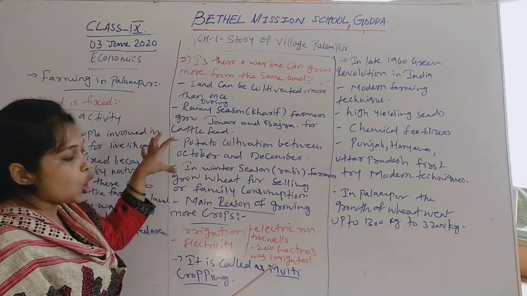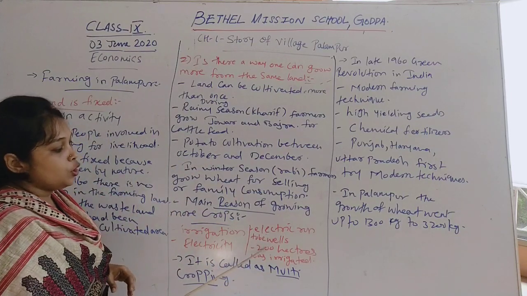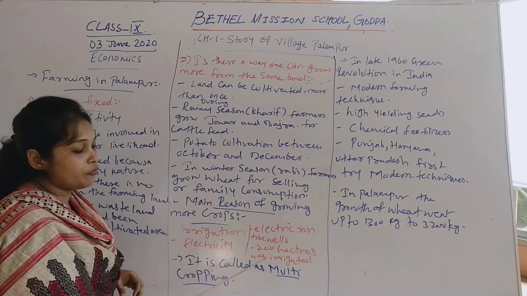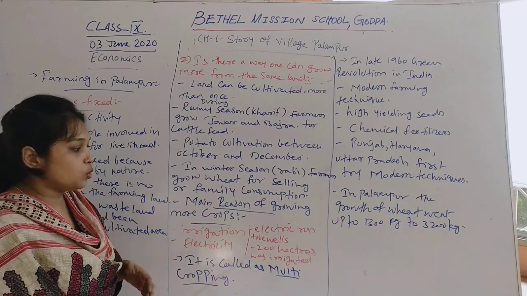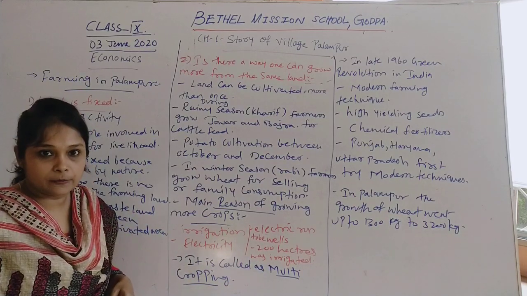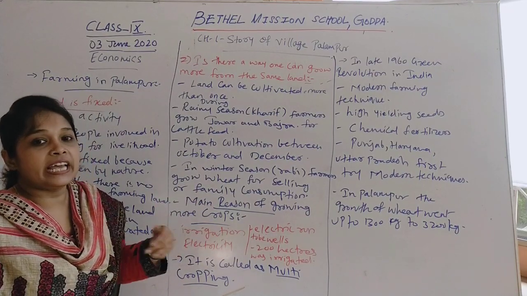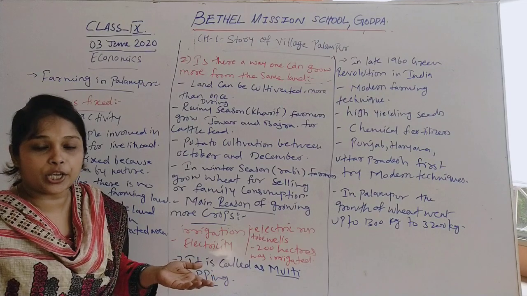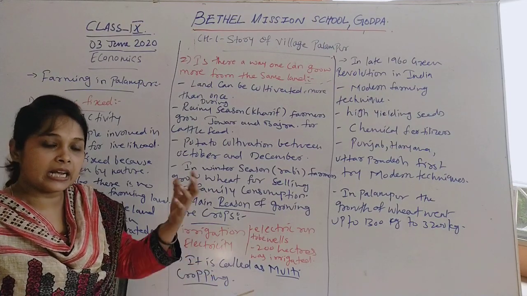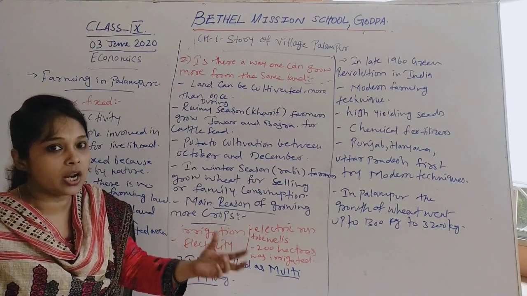By using these methods, in Palampur 200 hectares of land were irrigated by electric tube wells. These are the ways through which they are increasing the production of food grains and cultivating the same land more than once.